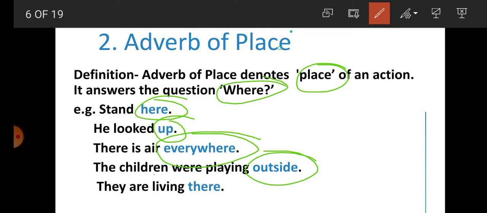Outside. They are living, where? There. So they reply to the question where, and they denote the place of the action, and that's why they are adverb of place. They tell us where the action took place.